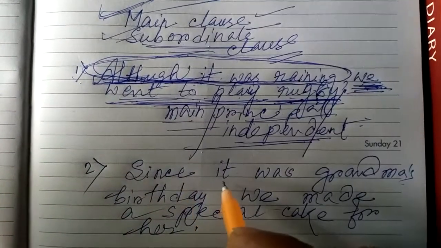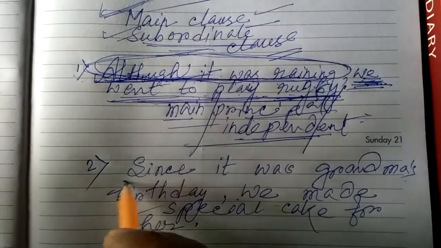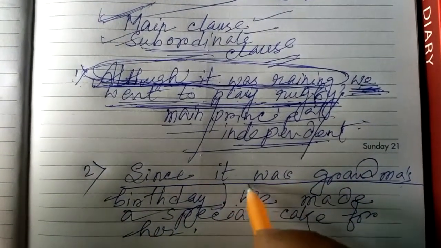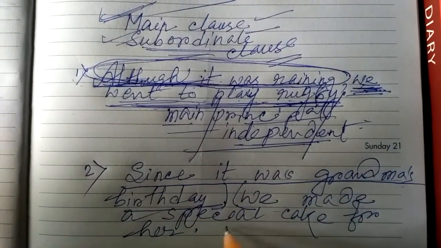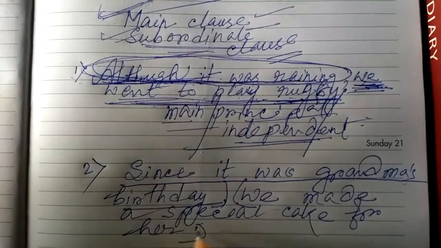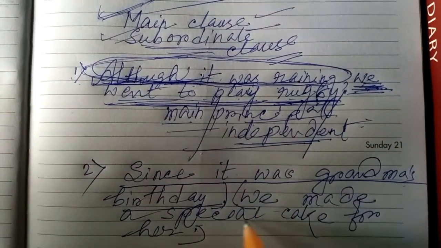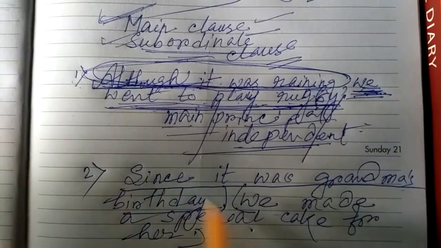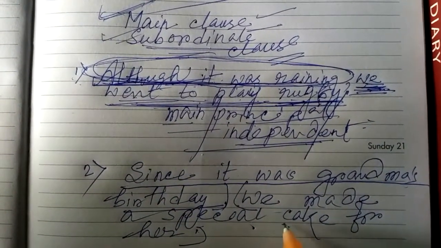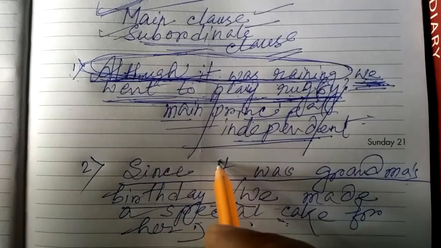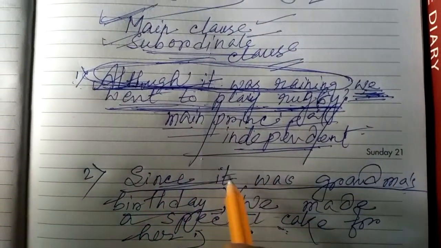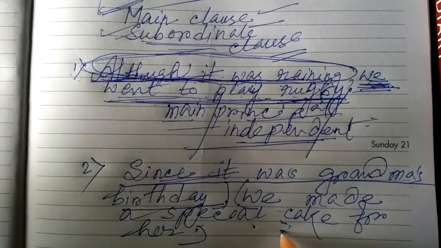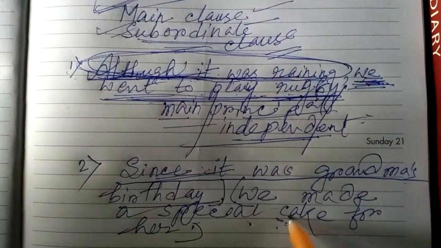Here, the dependent or subordinate clause is since it was grandma's birthday, and the main clause is we made a special cake for her. We can write this alone, which means this clause does not depend on that clause, but this clause is fully dependent on that clause.